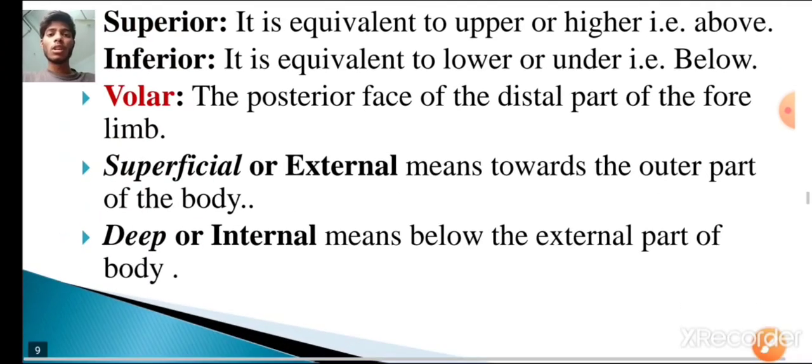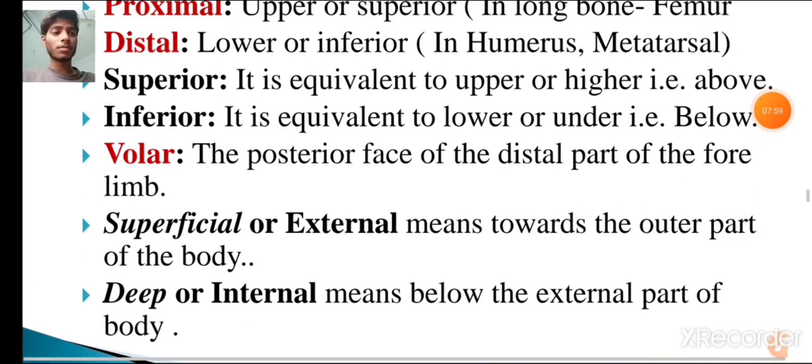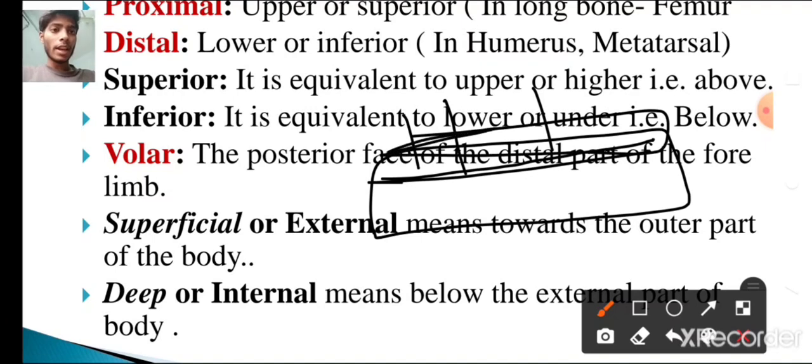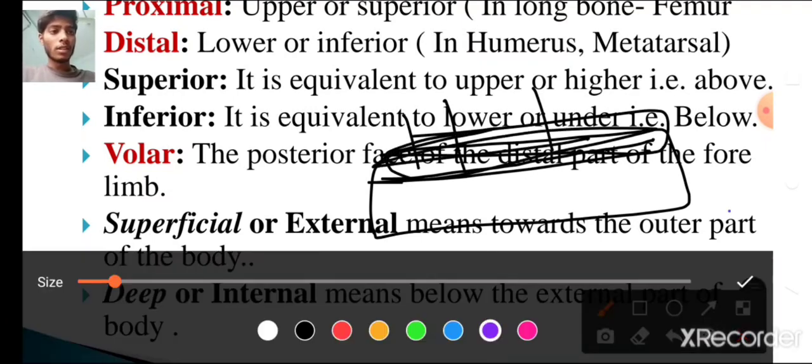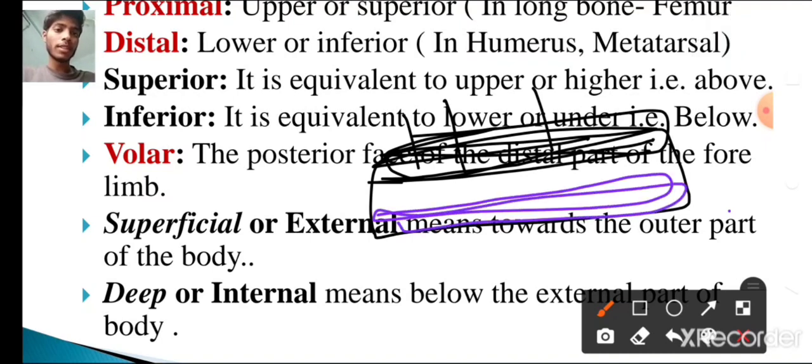Now volar, the posterior face of the distal part of the forelimb. Superficial or external means towards the outer part of the body. Deep or internal means below the external part of the body. For example, if you take this as the body of the animal, then towards the outer side of the body is superficial, and below the superficial is deep. This is the deep or internal.